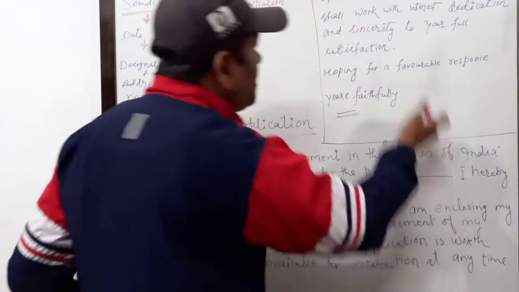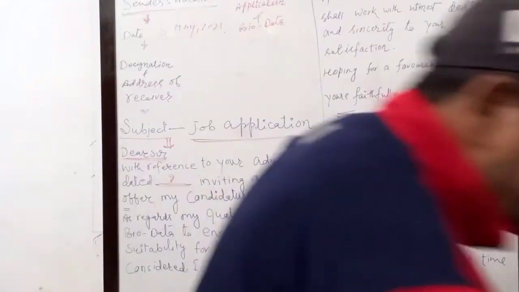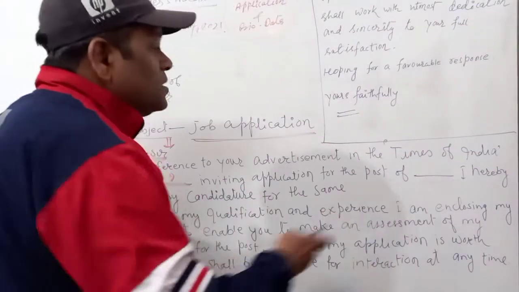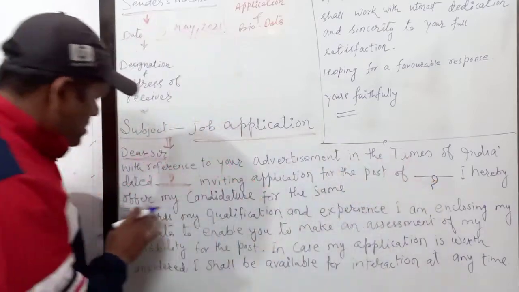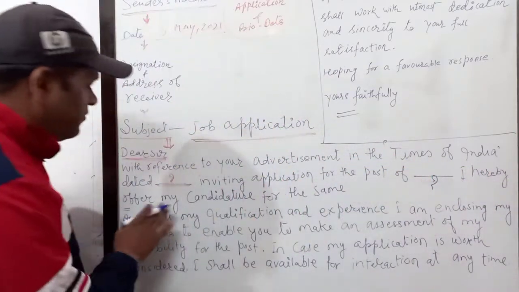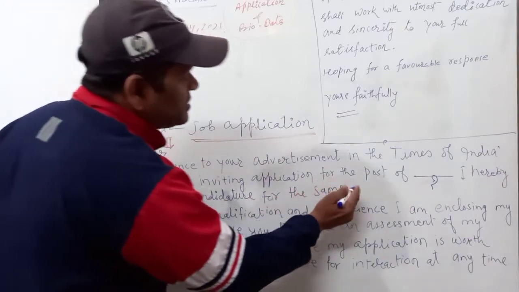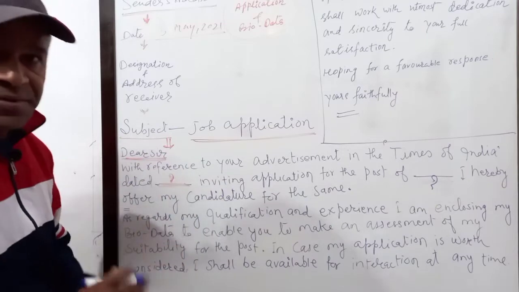That means whatever post is given in the question paper, you can write there. I hereby offer my candidature for the same. So this one para is complete.